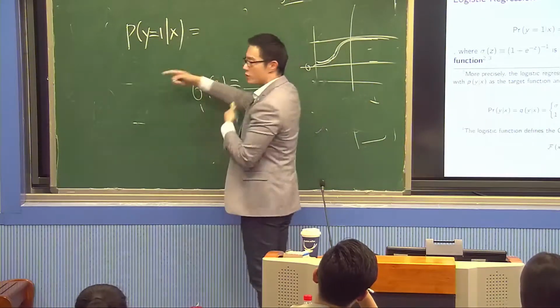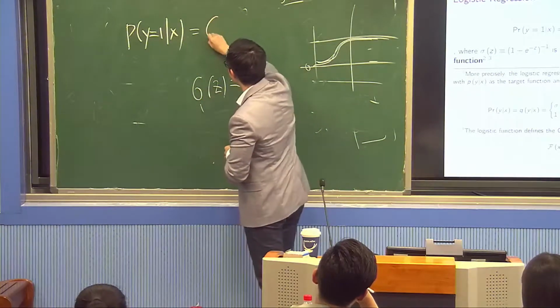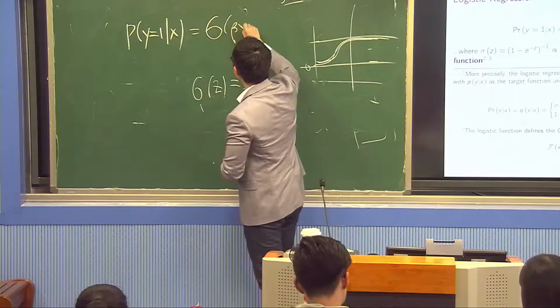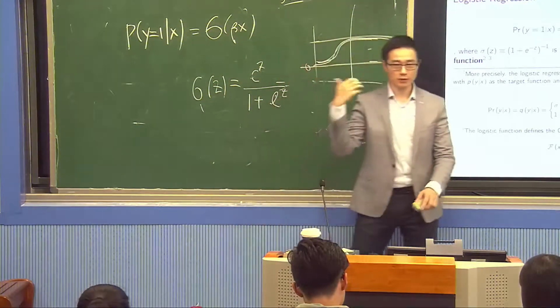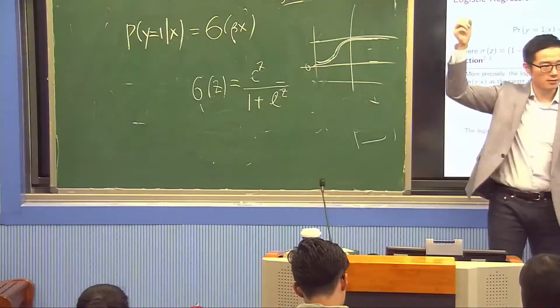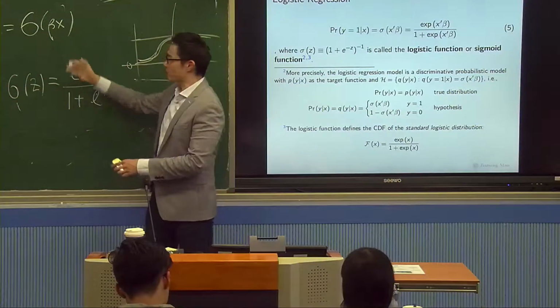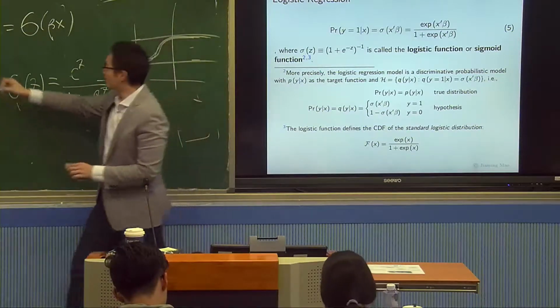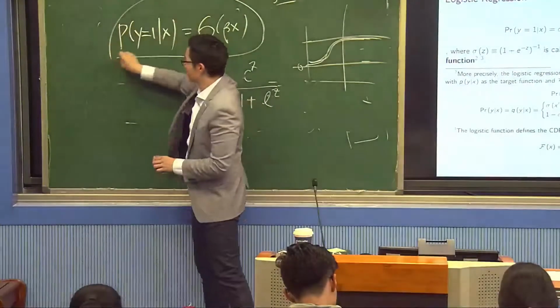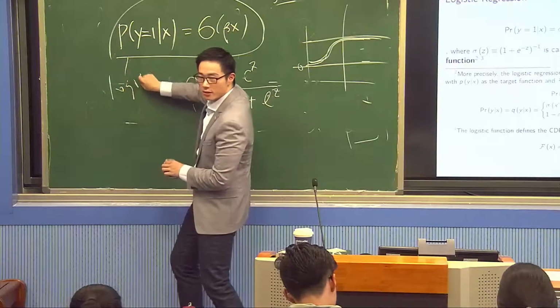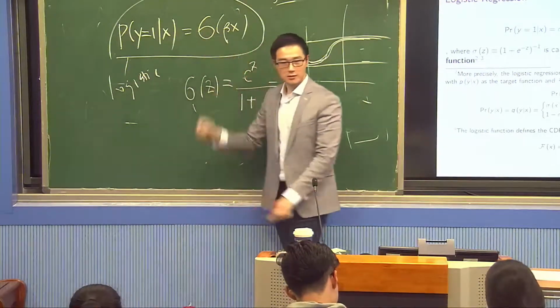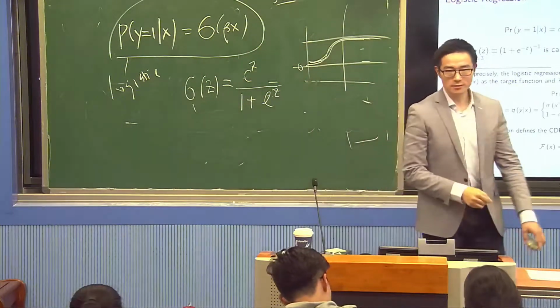So I'm going to say it's equal to sigma of beta x. Beta x can still be this line, it's unbounded, but I'm going to put a sigma on it so that it becomes something between 0 and 1. And this is logistic regression. This is what you have studied in logistic regression, correct? I hope you recognize this.